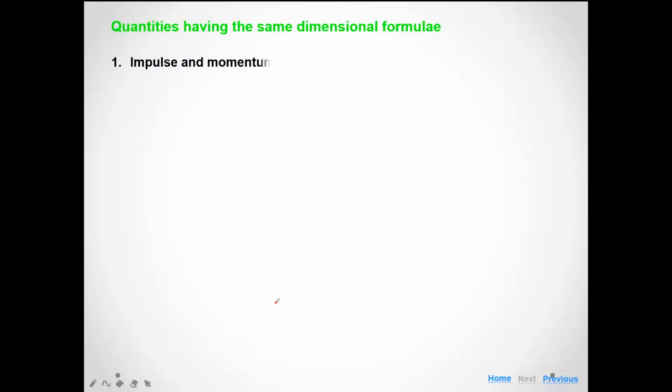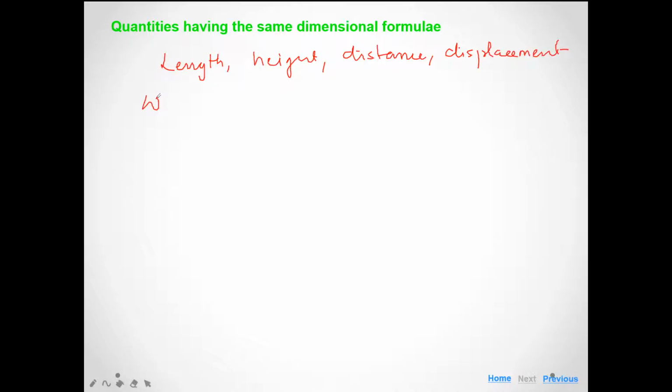Now, in physics, some quantities have the same dimensional formula, like length, height, distance, displacement, wavelength, radius, diameter. And then distance, displacement, length, height, breadth.